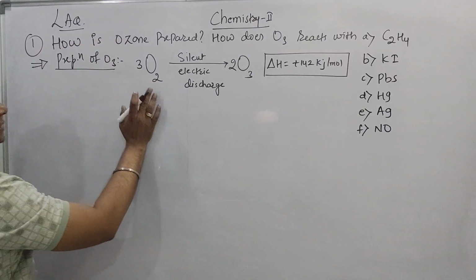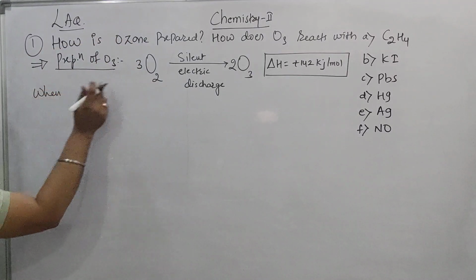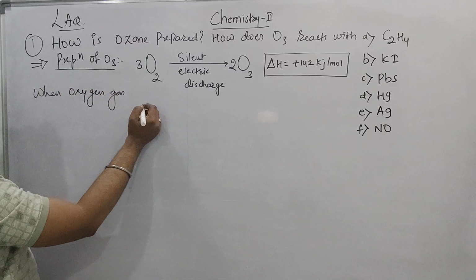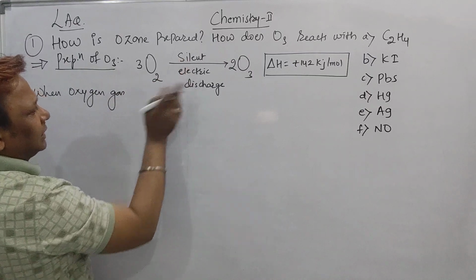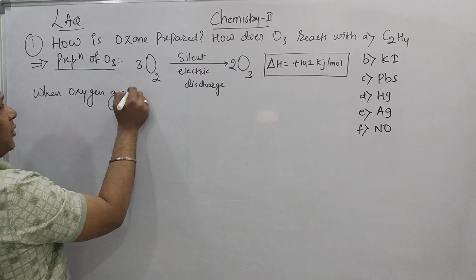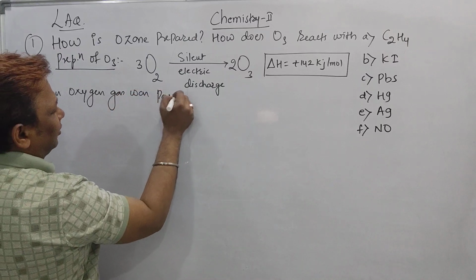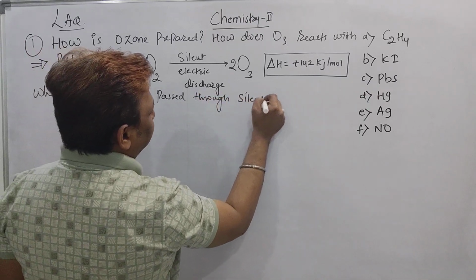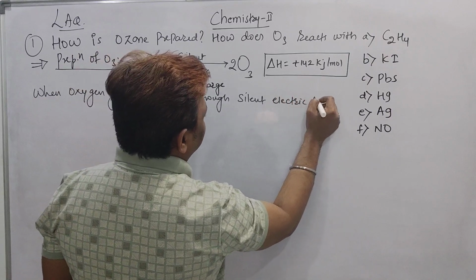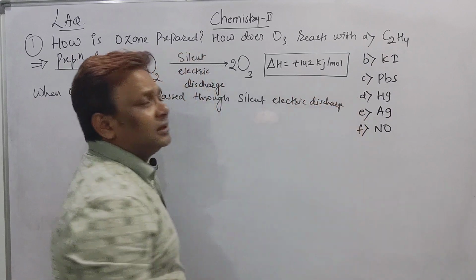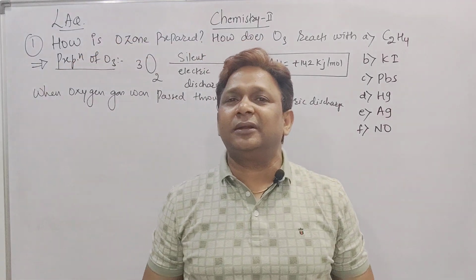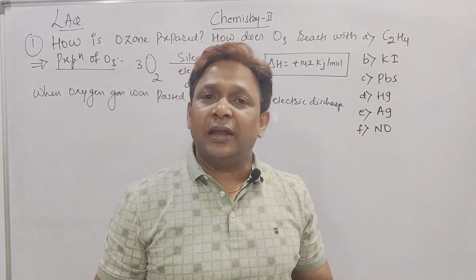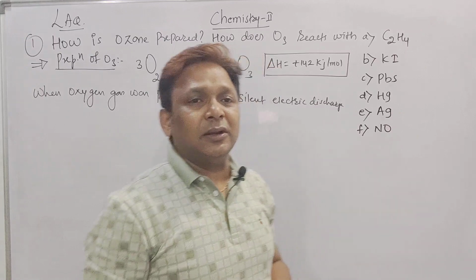Now how to write the statement? When oxygen gas was passed through silent electric discharge. The silent electric discharge is a tube closed at both ends containing oxygen gas, and that tube has 2 electrodes, positive and negative. If you pass a high voltage current, that oxygen gas will be converted into ozone gas.